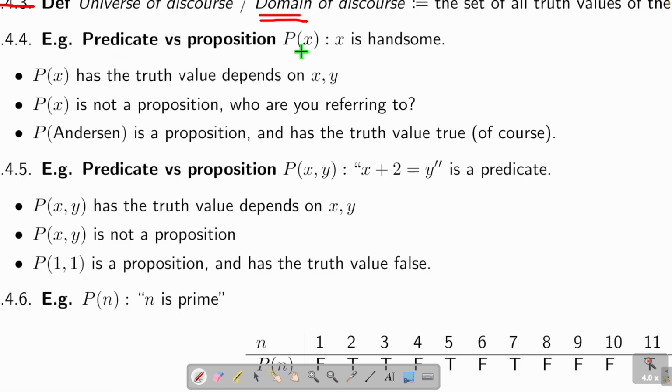And here's the funny thing. What is the difference? For example, x is handsome is P(x). P(x) has a truth value depending on x. There's no y. This is an error. Okay? P(x) is a predicate because who are you referring to? So it's not a proposition. But P(Anderson) is a proposition and the truth value of course is true. Okay? So therefore this is a proposition. So now you see what's the difference here? This statement means me. Only one object, me. This statement, all humans on earth. It's different. You cannot compare me with all humans on earth. That's different, right? So this is the difference between a predicate and a proposition.